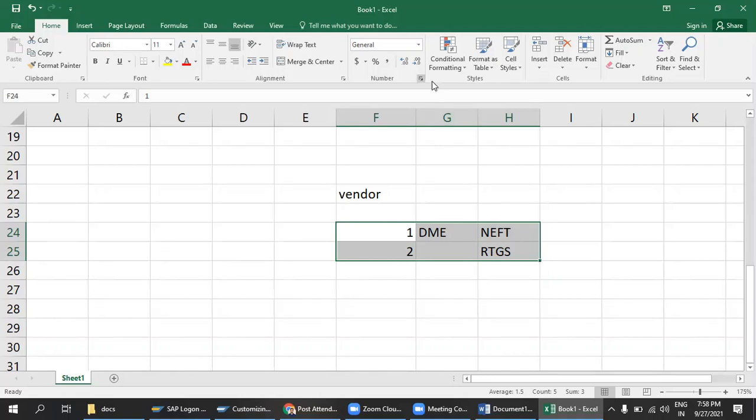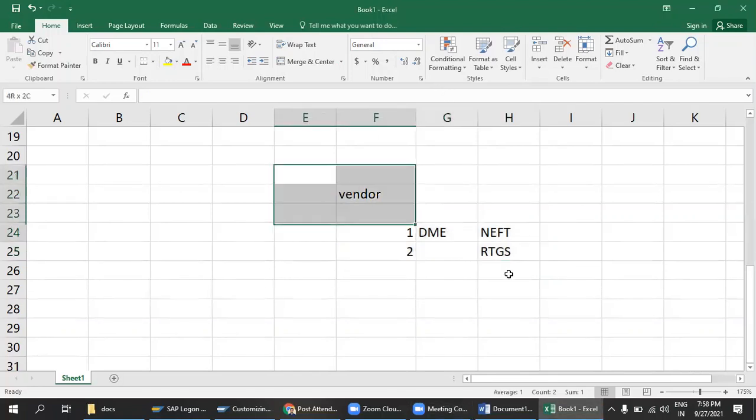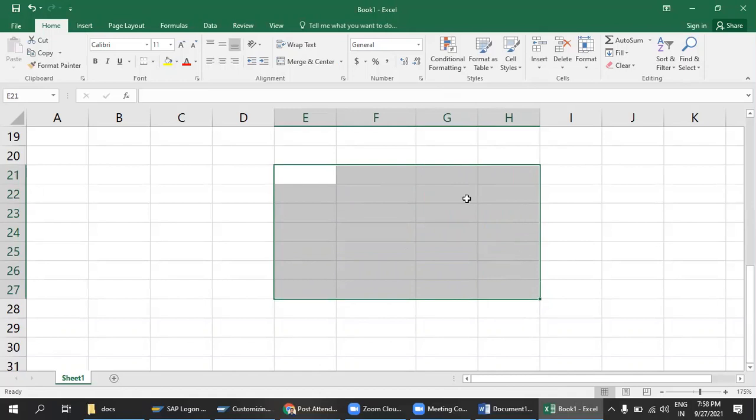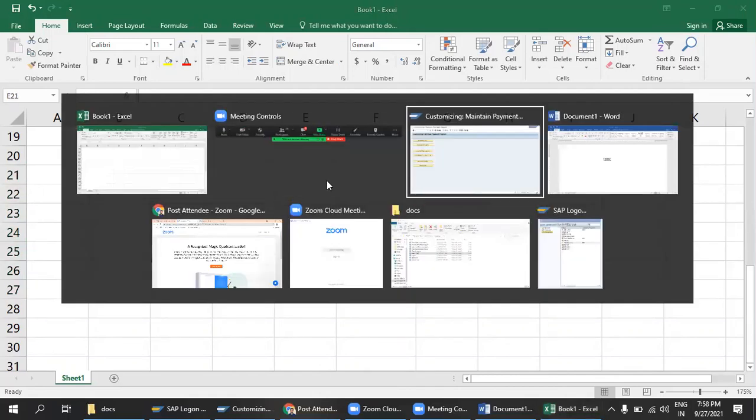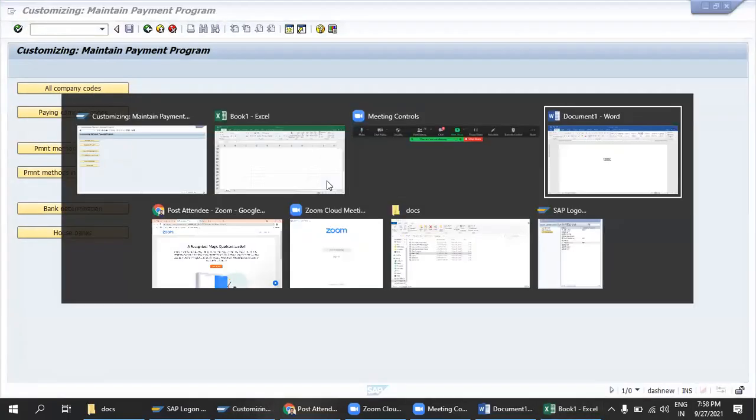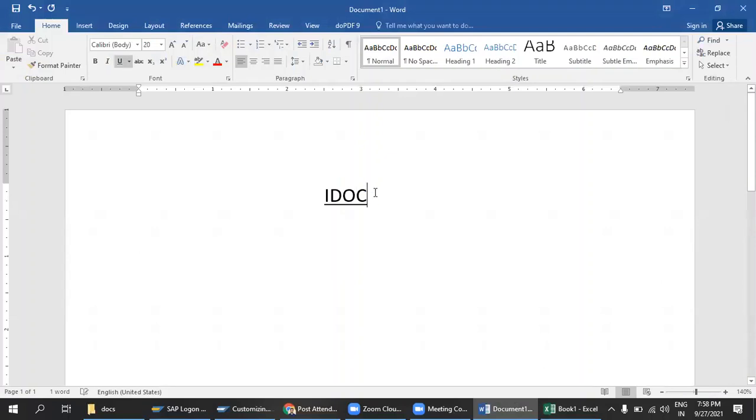Okay, guys, I think you understand this concept, right? Yes, Vishnu, we understood. Okay, so that's it, guys. Next we are going to start with the IDOC, one of the most important things. What is the full form of IDOC, guys? Any idea? Intermediate document.